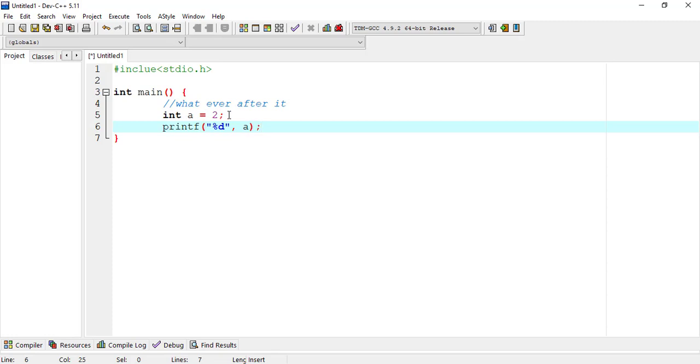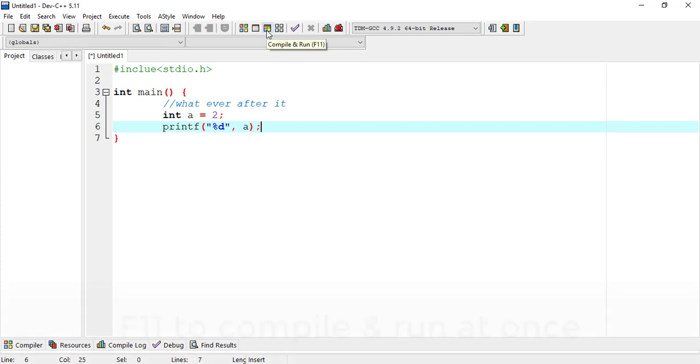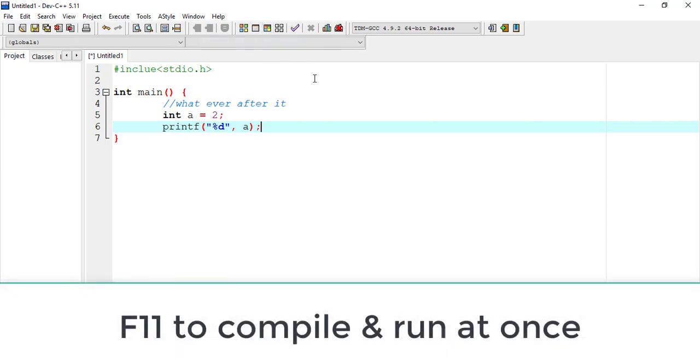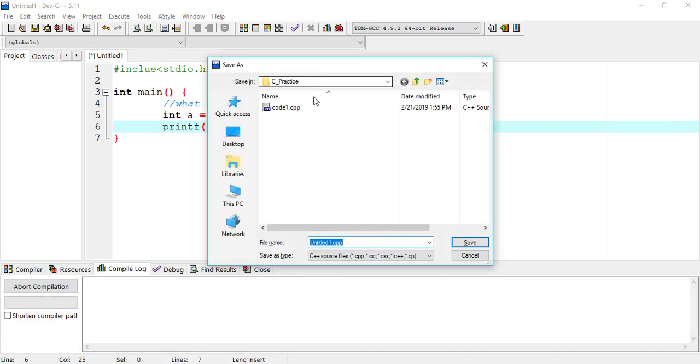So I created a new file with Control N, just reminding you of the shortcuts. And also now I'm going to compile it, but with F11. I'm just going to click F11. So first I'm going to save it. This is our code 1. Let's say here code 2, whatever, code 2.